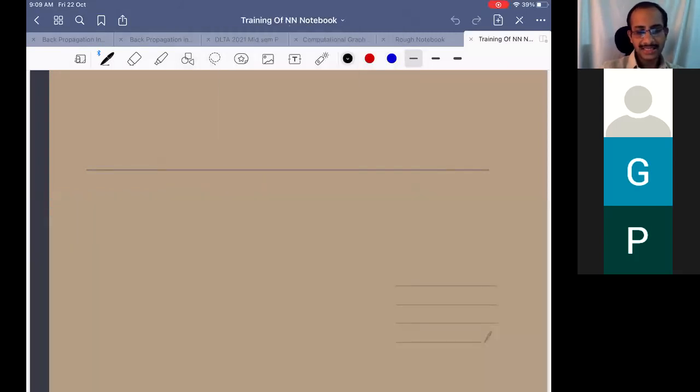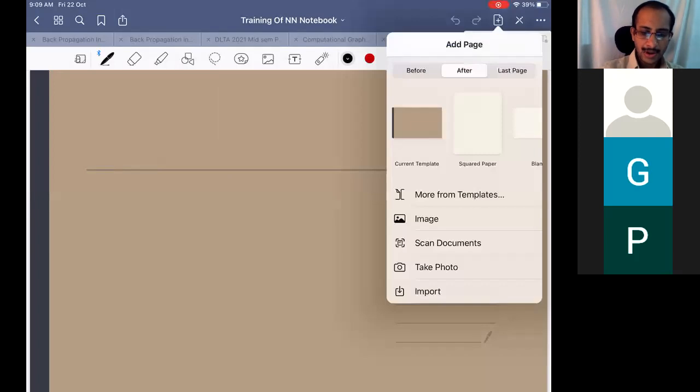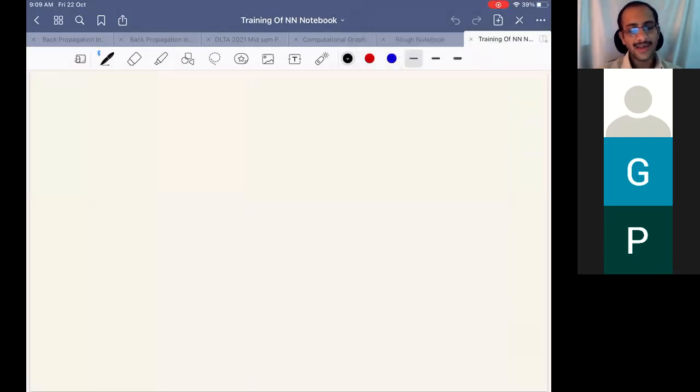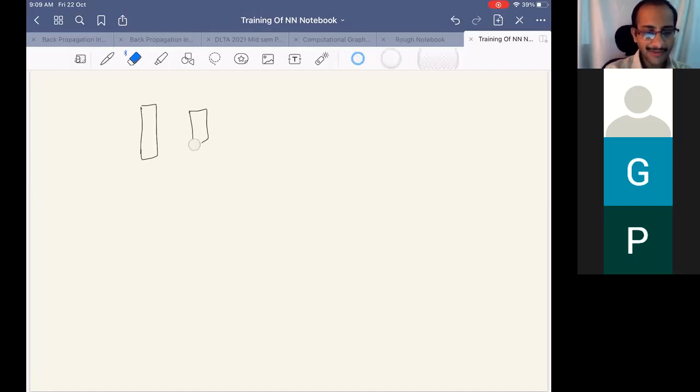So let's start our discussion with how the learning should be. Assume that we are set with initialization. We have seen in the previous discussion that if we have a feed-forward neural network, let us start with the feed-forward neural network itself. Then subsequently we will discuss the convolutional neural network.